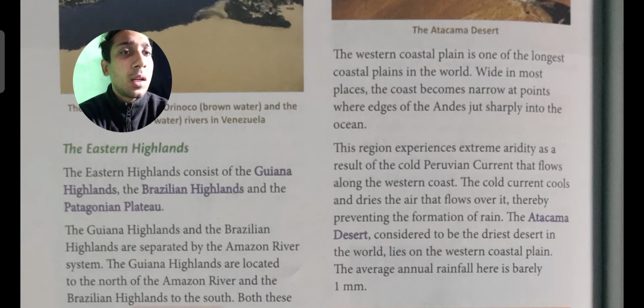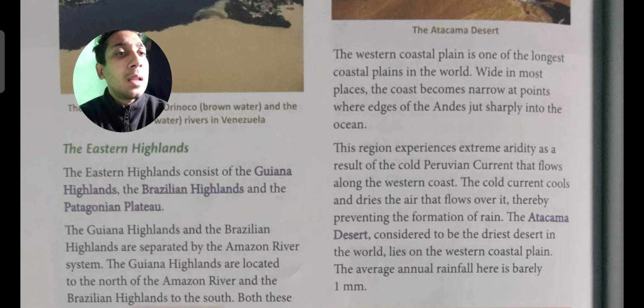The cold current cools and dries the air that flows over it, thereby preventing the formation of rain. So this region is the most arid, and the air is dry, with a very low probability of rain.